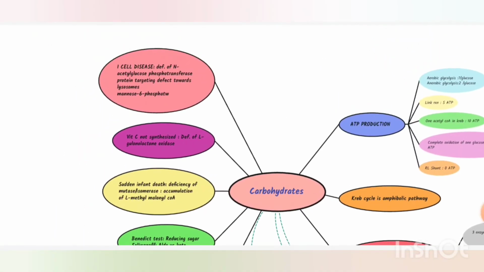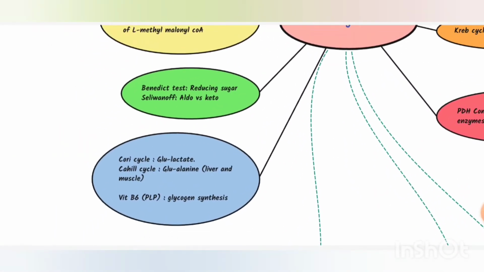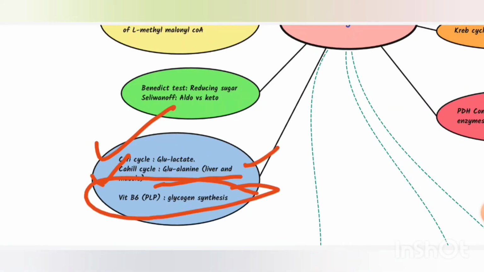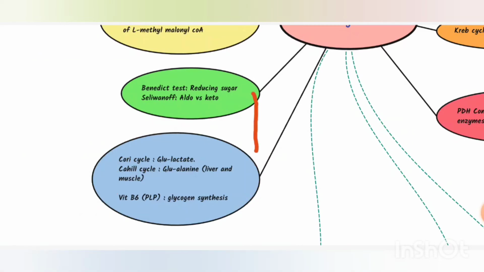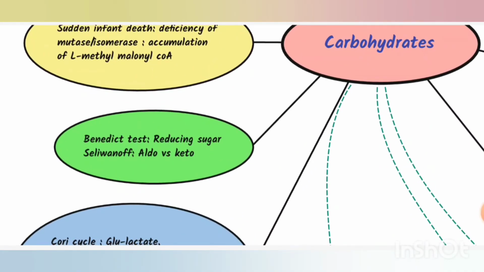Now let's talk about the cycles. Cori cycle is the glucose lactate cycle. Cahill cycle is the glucose alanine cycle, which occurs in liver and muscle. And remember, this is a previous year question: vitamin B6 is required in glycogen synthesis. Then we have the Benedict test for reducing sugars, and Seliwanoff test for aldose versus ketose.